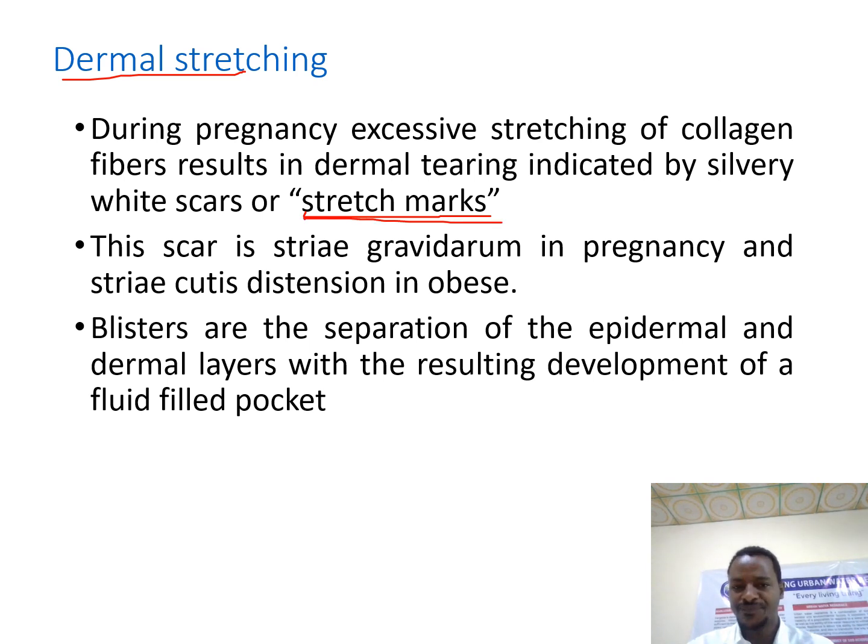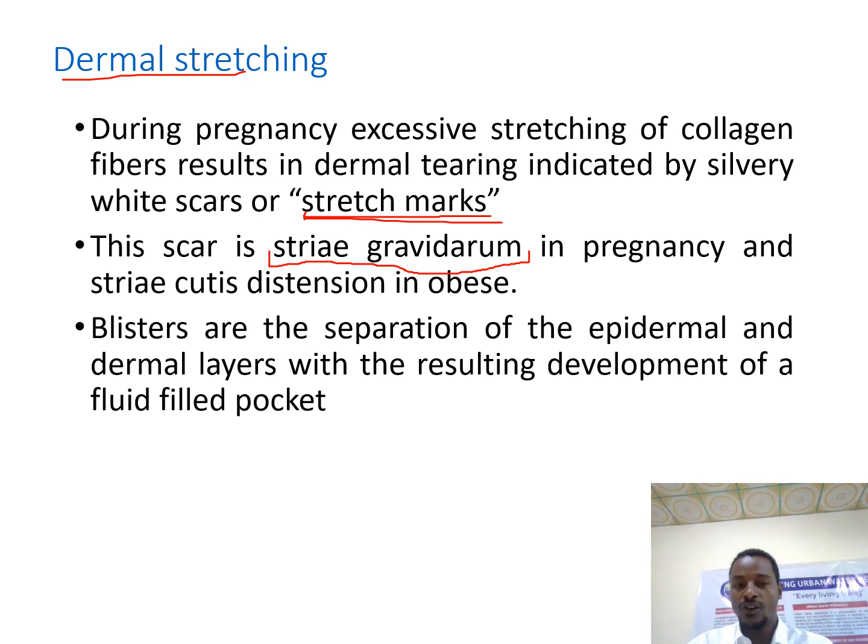This stretch mark, especially in black people, is seen as a dark colored stretch mark. But for white people, you might see a white stretch mark in there. So this stretch in pregnancy, we call it striae gravidarum.